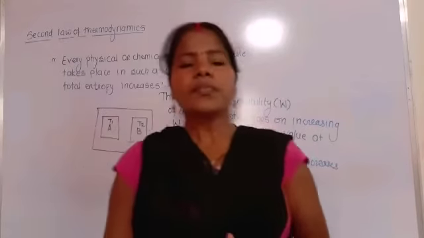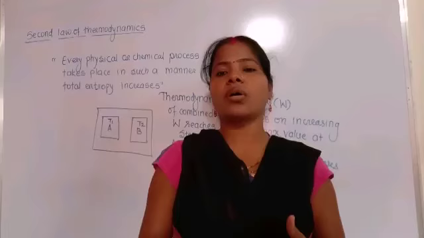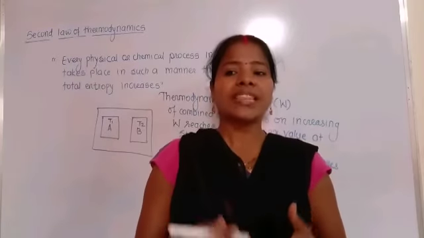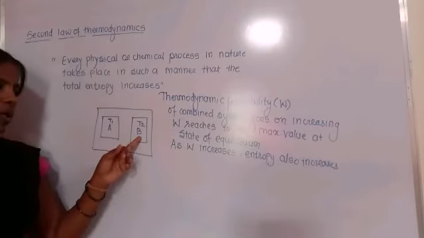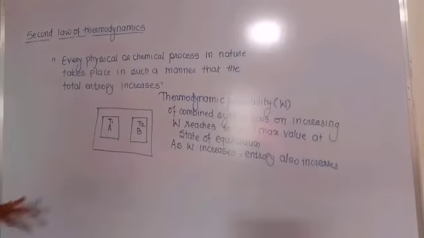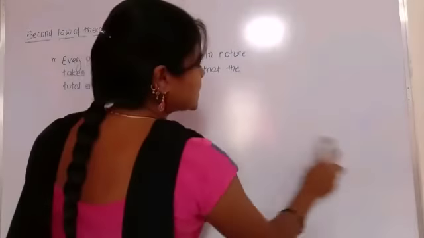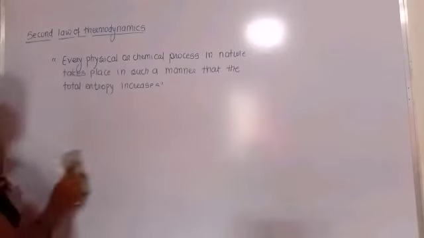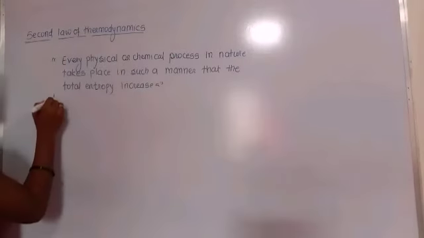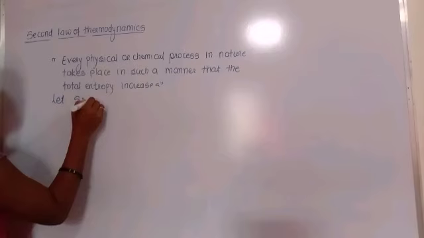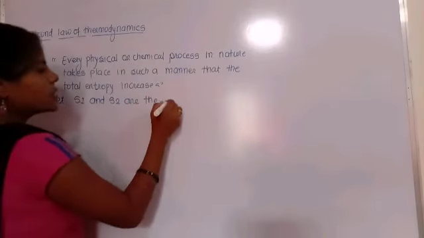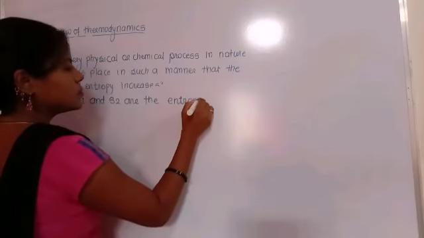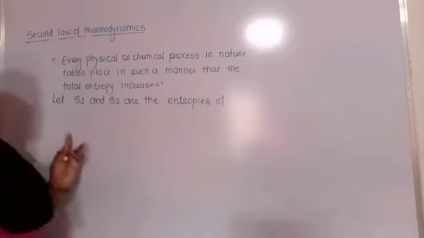So if we put this law, the second law of thermodynamics, in mathematical form, let us consider this body A and body B. Let S1 and S2 be the entropies of a substance in the initial state and the final state.